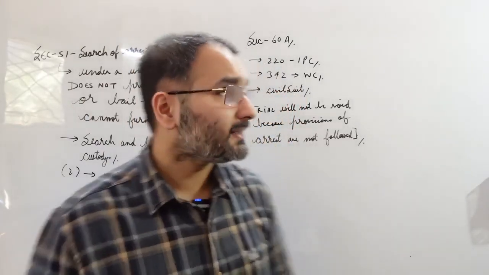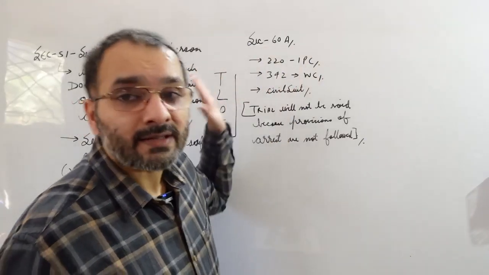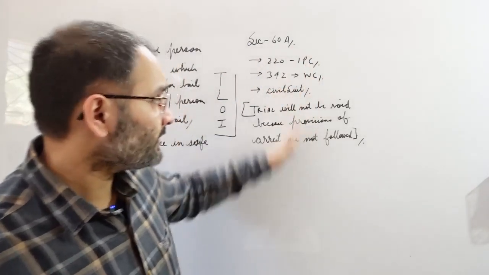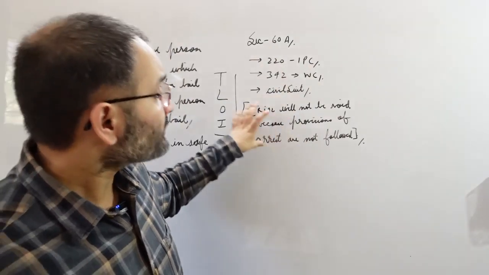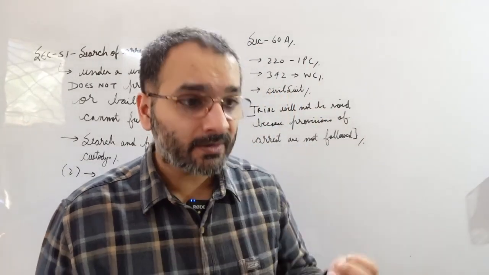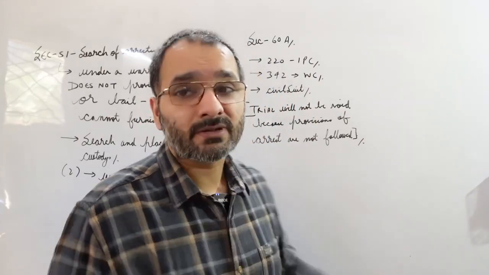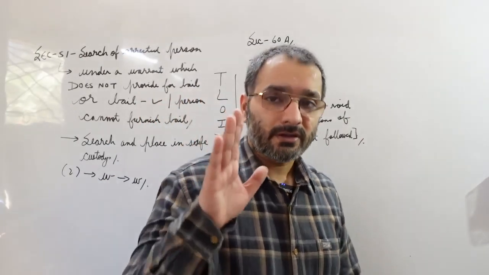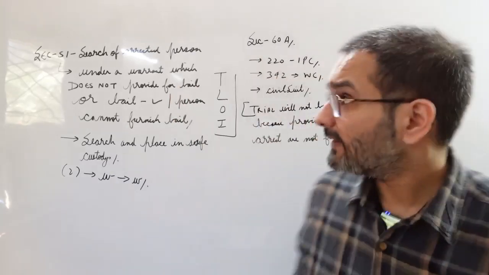So the judge sahab will say, well, then you go, this is a separate remedy available, and then the judge sahab will also look into it, but judge sahab will not cancel the trial. It cannot be vitiated because the provisions of arrest were not followed. Just remember this for now, okay?